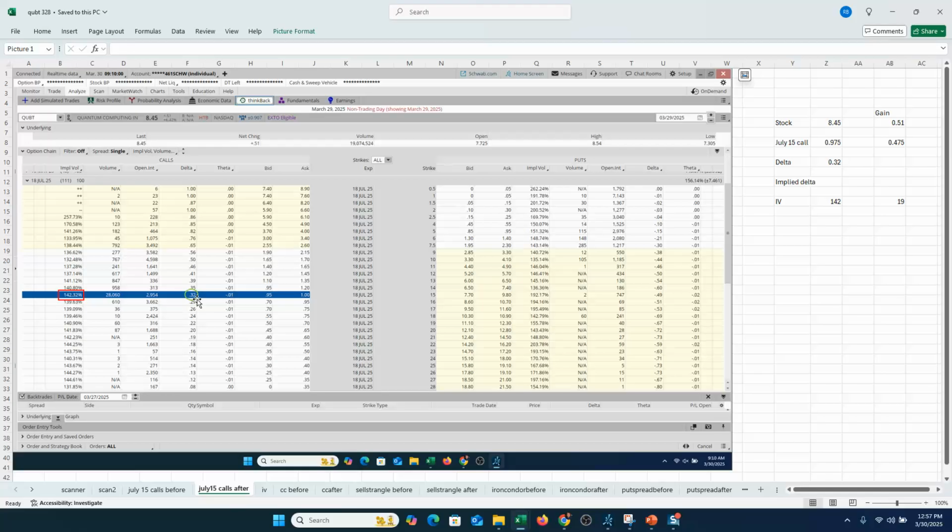So to take a look at it combined, you can see the stock over the course of Thursday to Friday gained 51 cents. That July 15 call, which the prior day closed basically at 50 cents, 45-cent bid, offered at 50 cents, jumped to just under $1. So the July 15 call gained almost as much as the stock. We noticed that delta went from 22 the day before to 32, more a function of the jump in implied volatility.